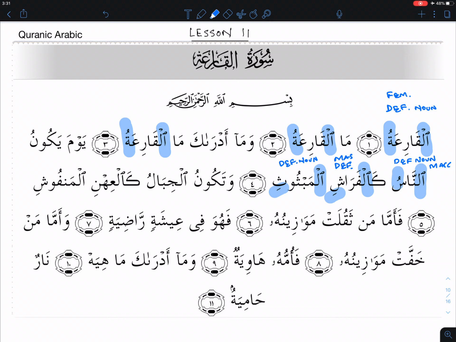So moving on again, we go to وَتَكُونُ الْجِبَالُ كَالْإِهْنِ. Again, there's an alif lam here. You can identify it, and no tanween. So this is a definite noun. Next one again is al-manfush, alif lam, no tanween, definite noun.